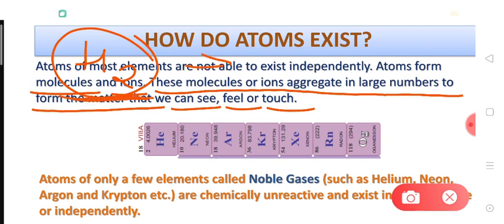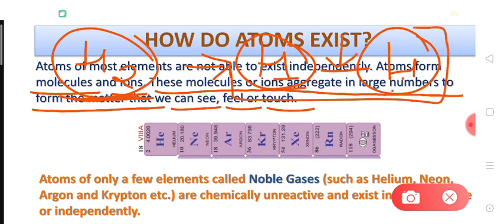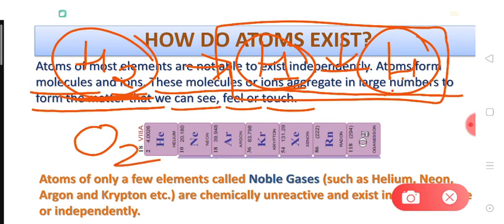So in a hydrogen molecule, there are two hydrogen atoms bonded together by a chemical bond. This is the chemical bond between the two hydrogen atoms, and this pair of hydrogen atoms will be called a hydrogen molecule. So in this case you can see that the hydrogen atoms are not existing independently. The same is the case with other elements also, like oxygen, nitrogen, chlorine. With many of the elements the atoms combine together to make a group, and in this form they exist.